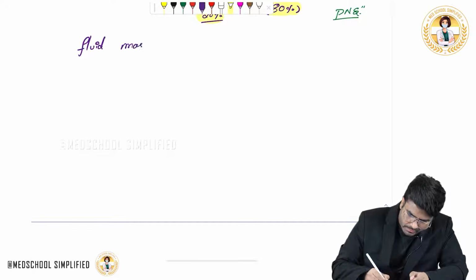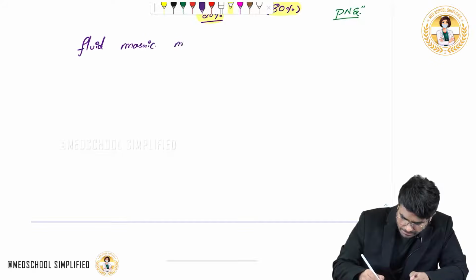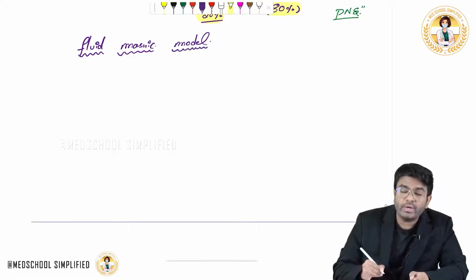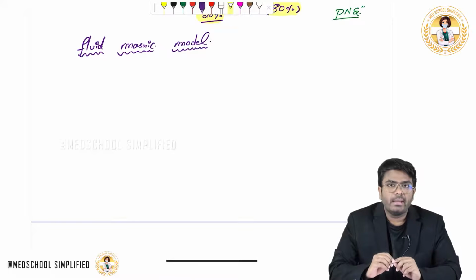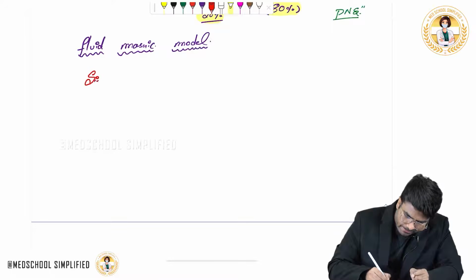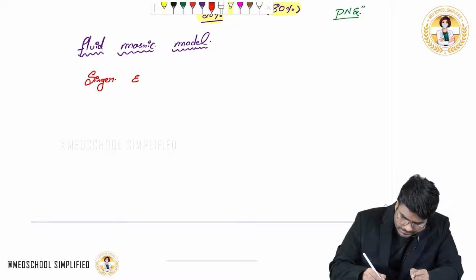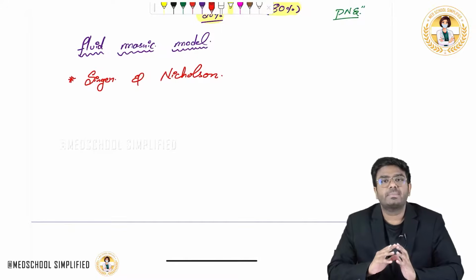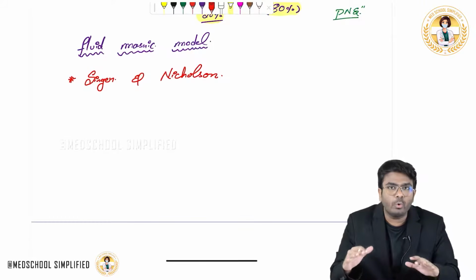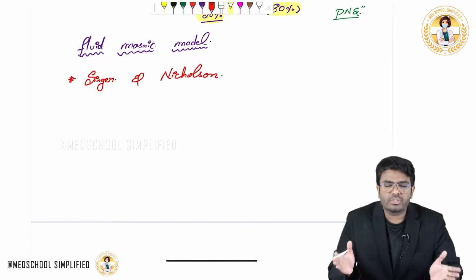Now, after this, what else you should know for your exams is the fluid mosaic model. So, what is this fluid mosaic model? The fluid mosaic model of a cell membrane is given by two persons. One is Singer and the other is Nicholson. Singer and Nicholson are the persons who described the cell membrane in the form of a fluid and mosaics.